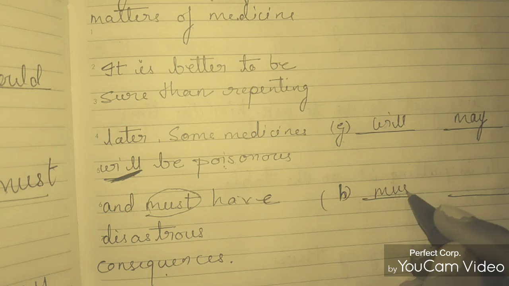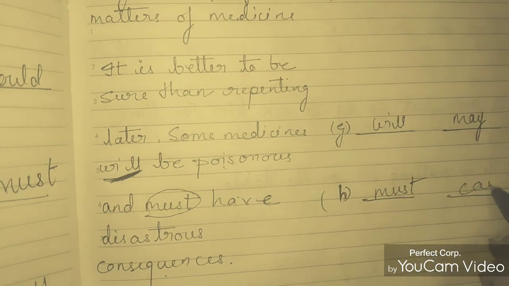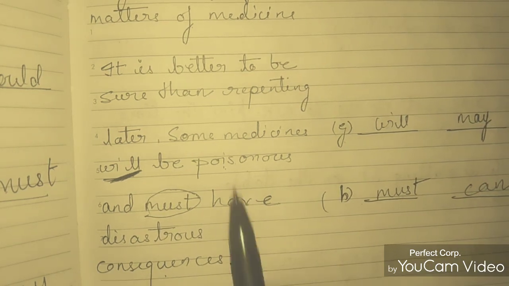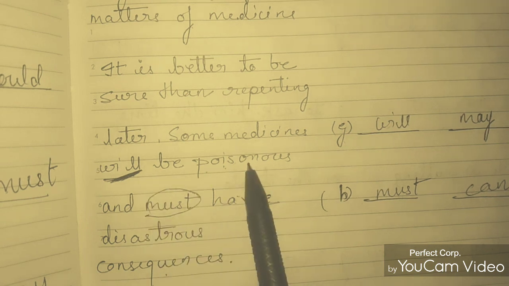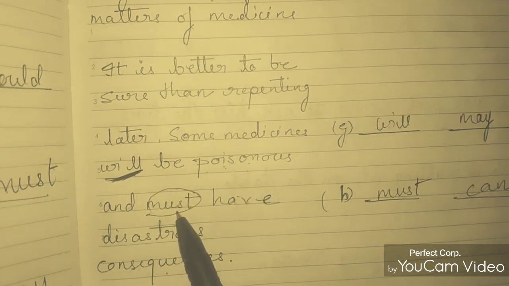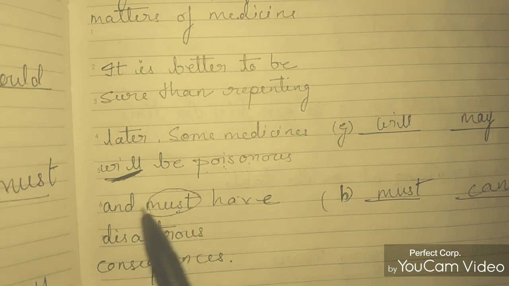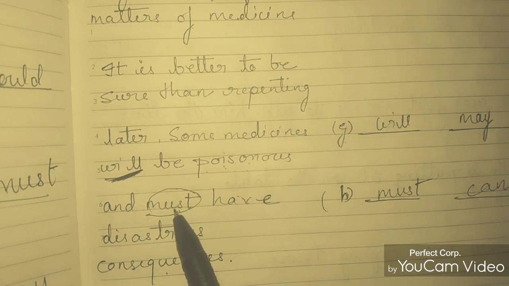So the incorrect word is must and the correct word is can. Because we are saying that something may be poisonous, then that must have disastrous consequences. Must means compulsion. So this word is incorrect. So here we have to write can in place of must.